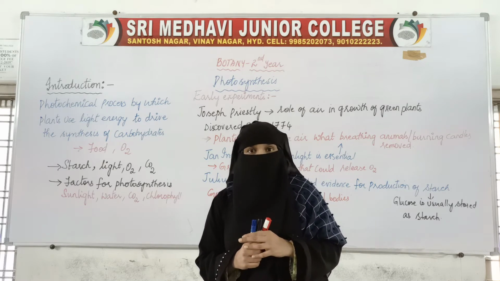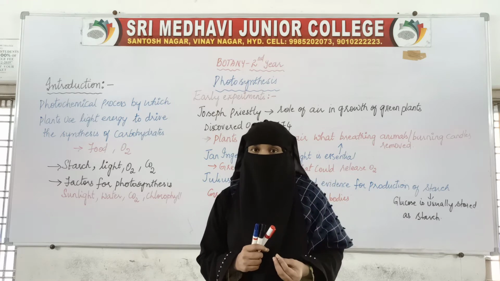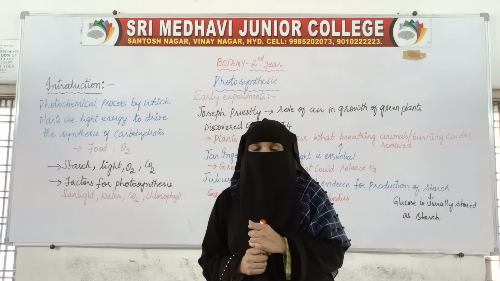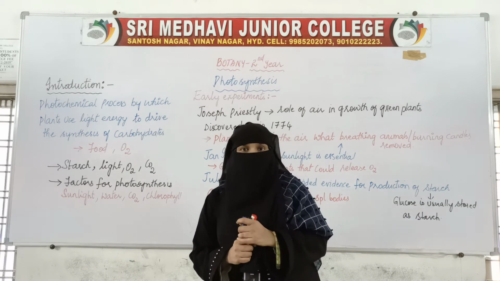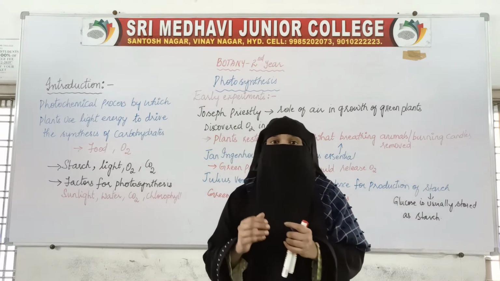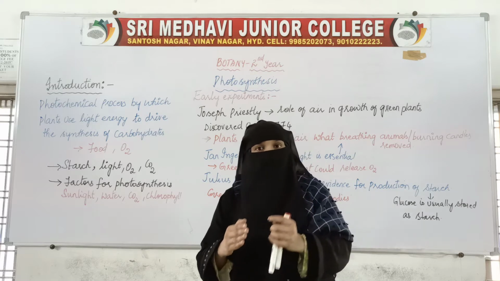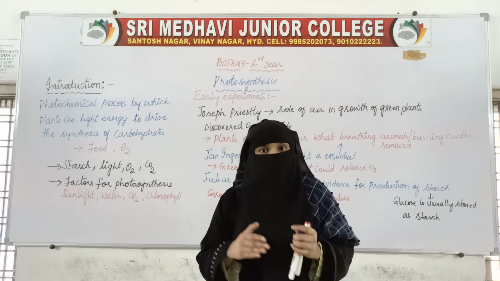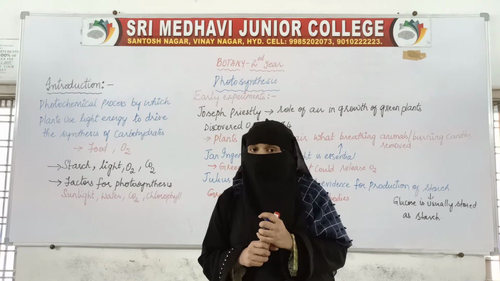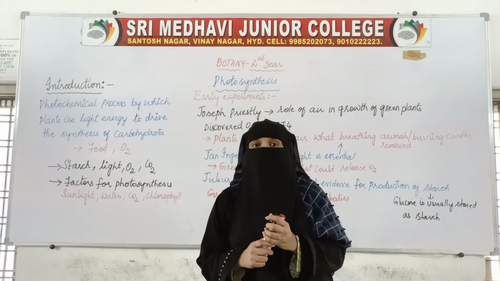We have seen how glucose is utilized: glycolysis, then the Krebs cycle, then oxidative electron transport, oxidative phosphorylation. All this process will take place when we have food. Because when we have food, then food will be digested to glucose, then glucose will be oxidized with oxygen, and it will produce carbon dioxide, water and energy.